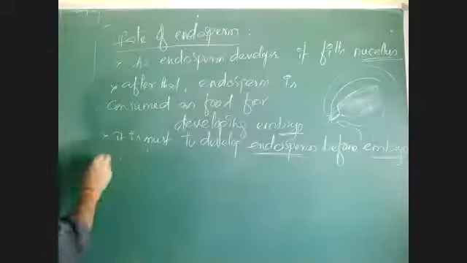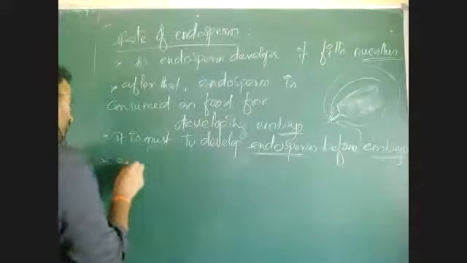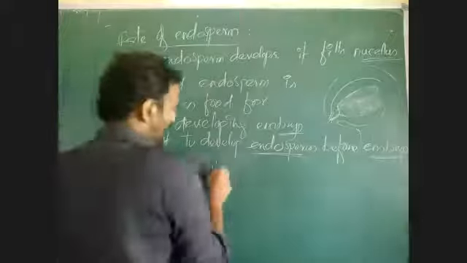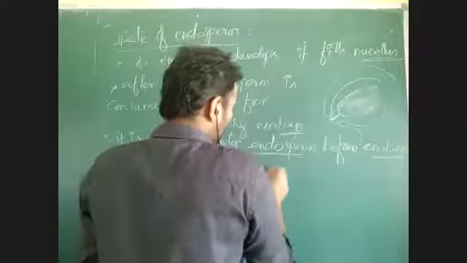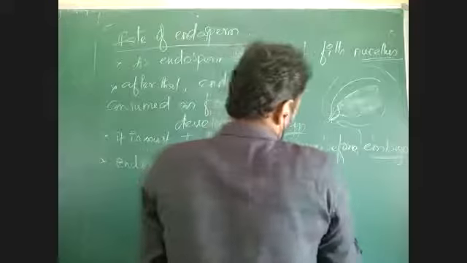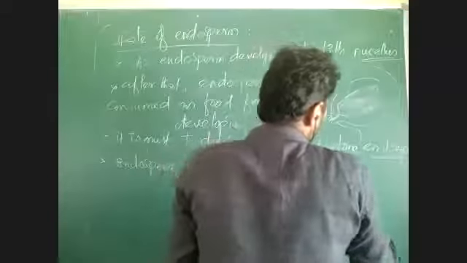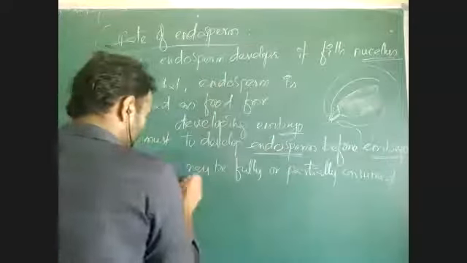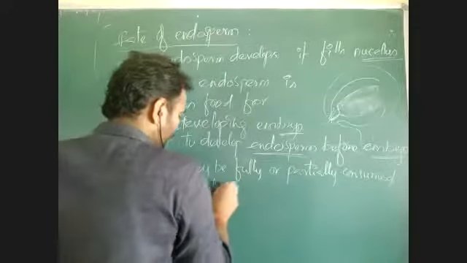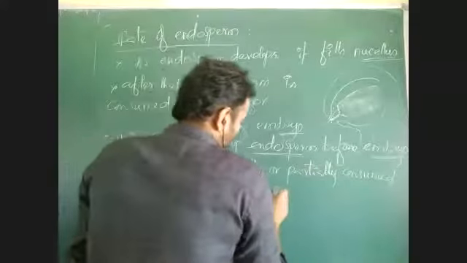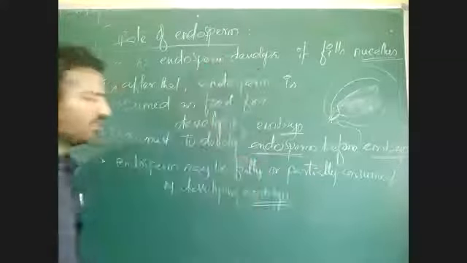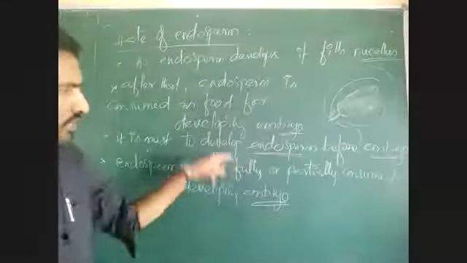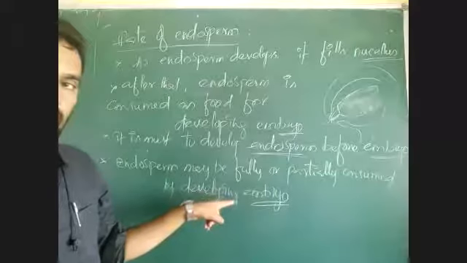And I told you already, endosperm may be fully or partially consumed by the developing embryo. That embryo development is done during the developing of embryo from zygote. Endosperm, which is previously formed before embryogenesis, right?